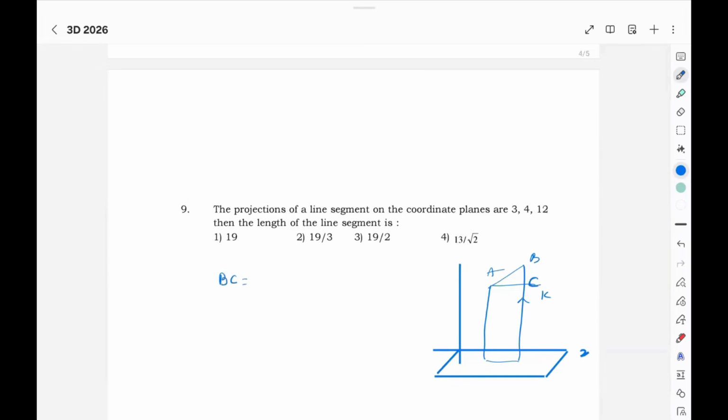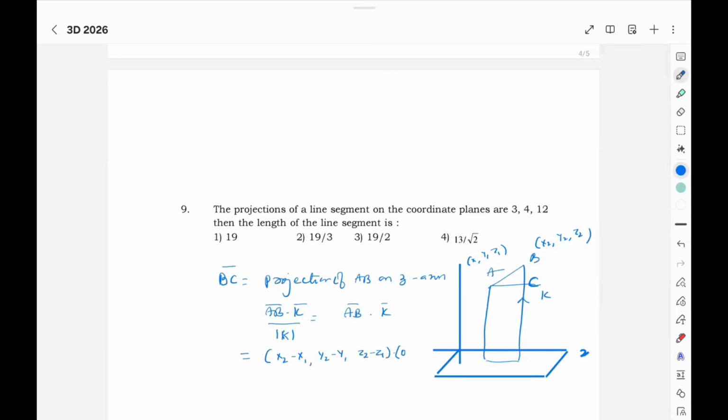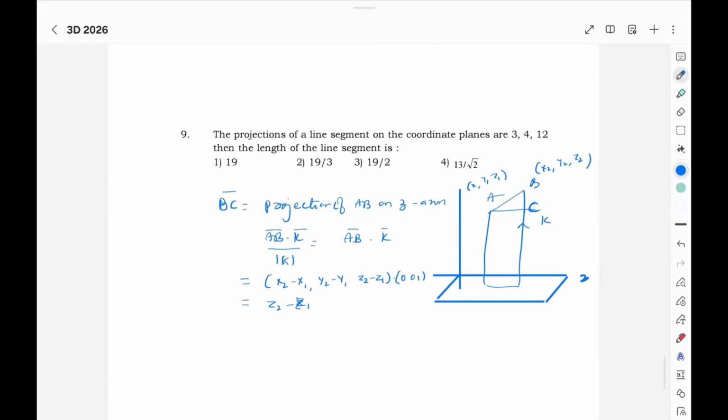So BC is the projection of AB on the z axis, that is AB dot K by mod K. Mod K is 1, simply AB. A here you take x1, y1, z1, B x2, y2, z2. AB will be x2 minus x1, y2 minus y1, z2 minus z1, dot 0, 0, 1, which is z2 minus z1. So this is what BC is.